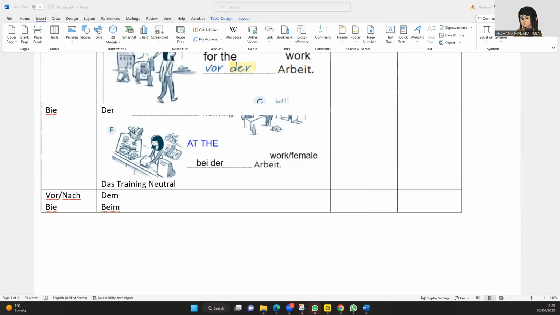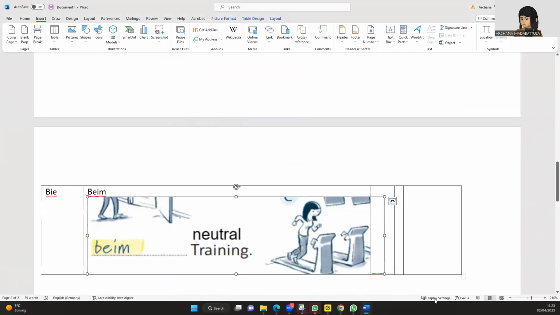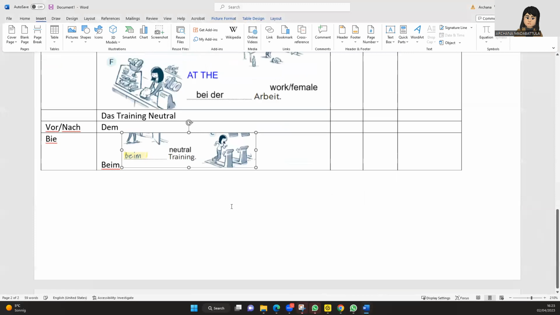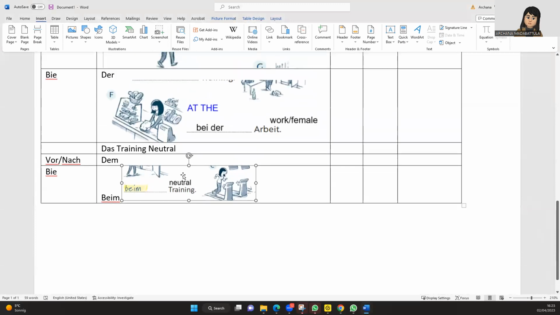Okay, so she is in the training, this Beim. Okay, so Beim is because it is neutral, right? Training is neutral and it becomes Beim training.